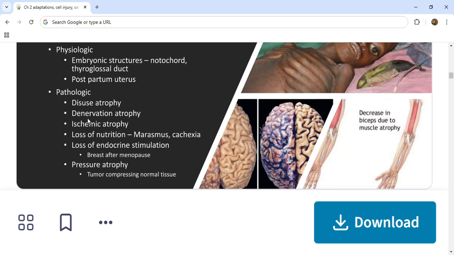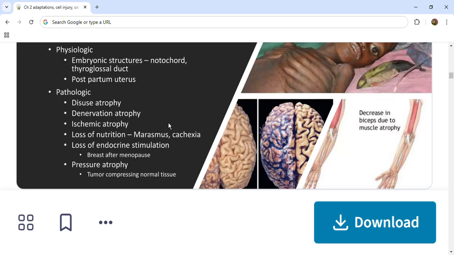Pathologic atrophy: there is a decreased workload. Due to decreased workload, this is disuse atrophy. If you take a fractured bone, it cannot be easily moved. It is kept at rest in a plaster cast, or the patient is on continuous bed rest without any activity, and continuous bed rest will lead to skeletal muscle atrophy. That is why physical activity is needed to prevent atrophy of skeletal muscles.